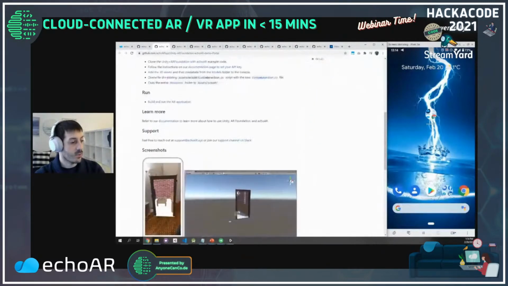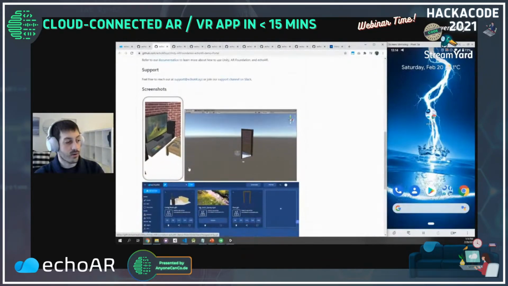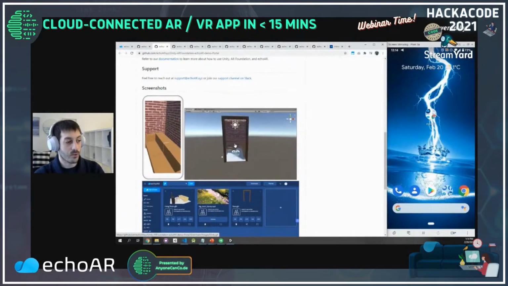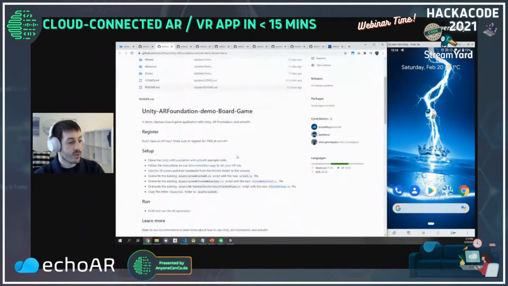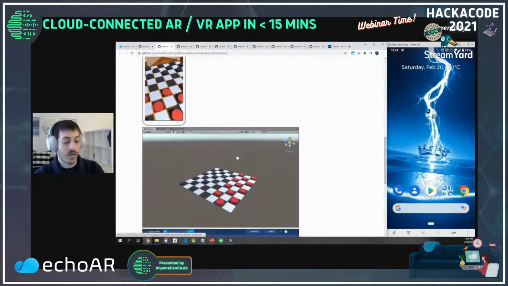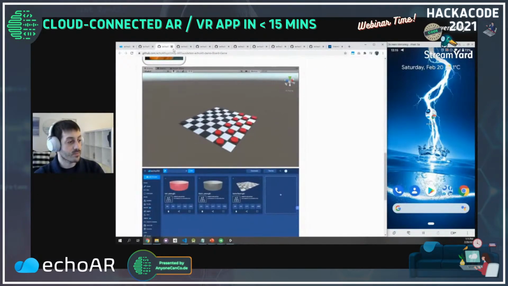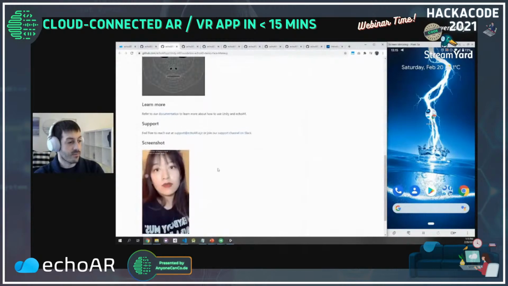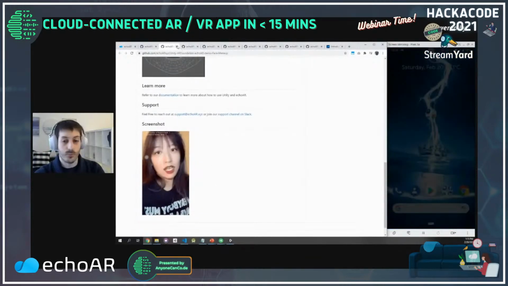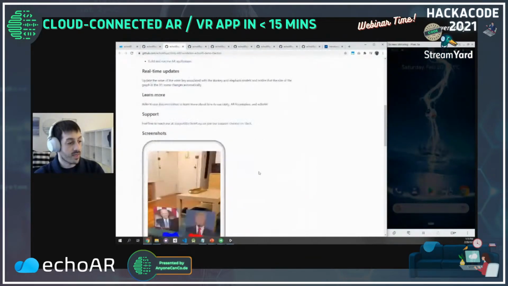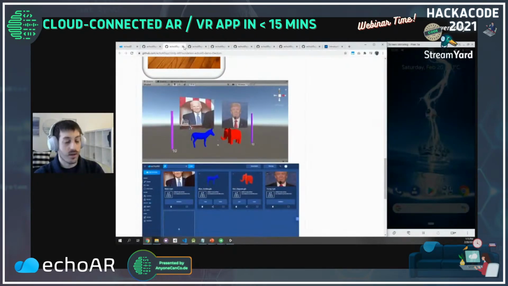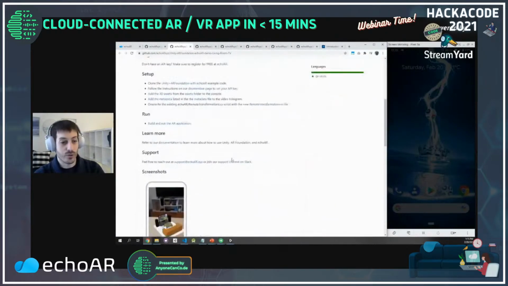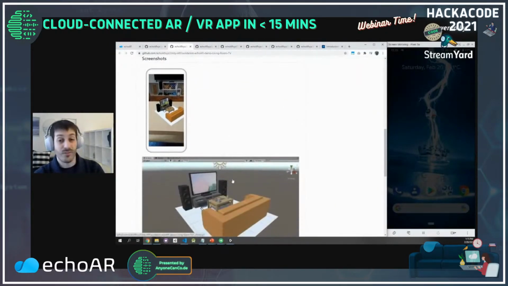So check this out. You can build a portal to a different world using echoAR and Unity. This is a really cool example that you can literally recreate. Here's another really cool example of a board game that you can build in augmented reality, play with your friends. Here's an example of face makeup being applied that you can do. An election demo that you can have videos, images, and live results of the election being projected in augmented reality or virtual reality. Here's another cool demo of a living room inside a living room where you can binge watch a movie.